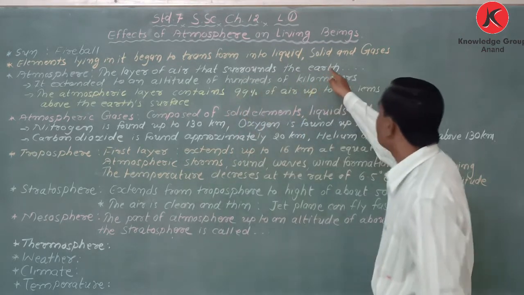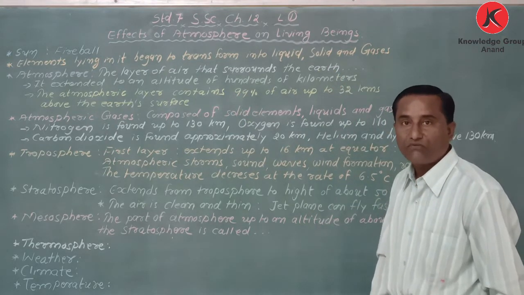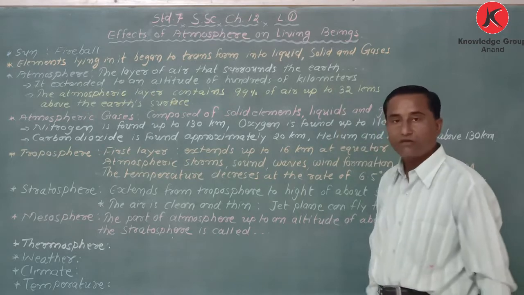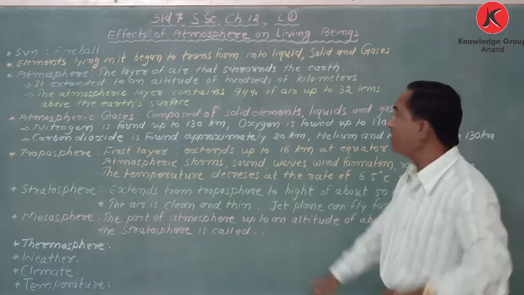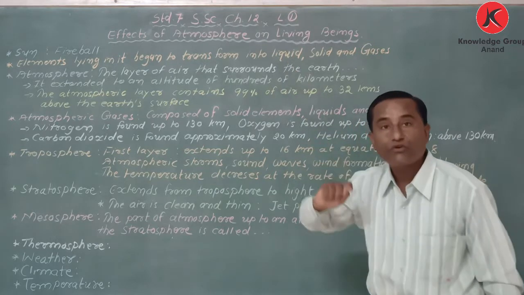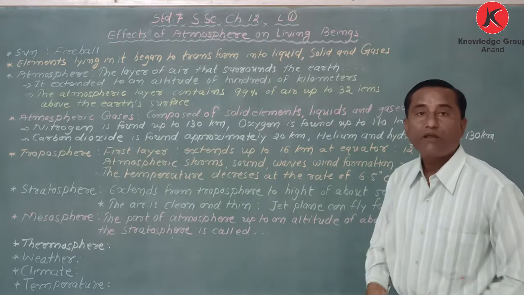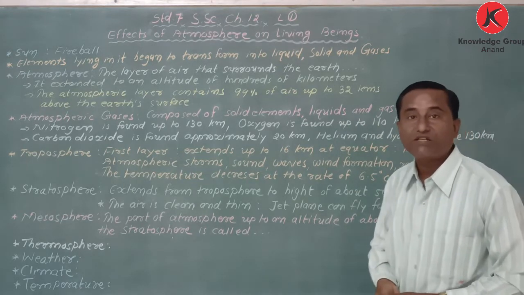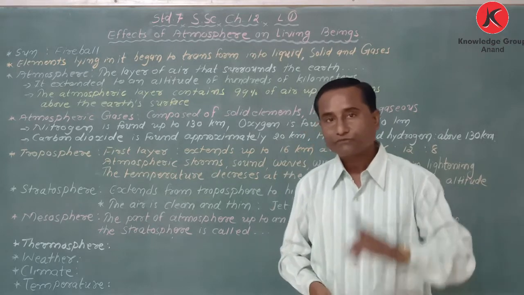The solid form is called lithosphere. The liquid form is called hydrosphere. And the gaseous form is called atmosphere.